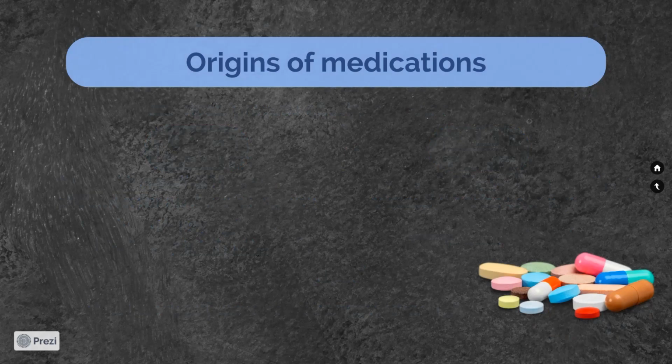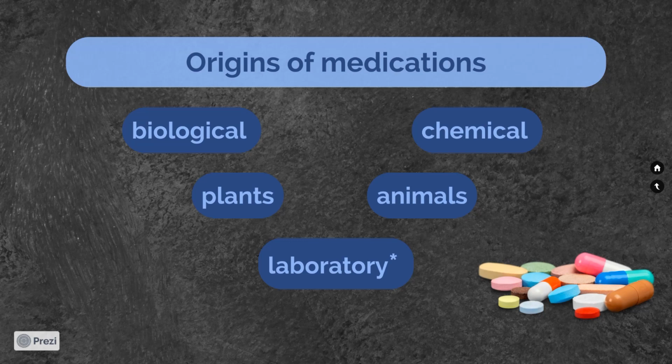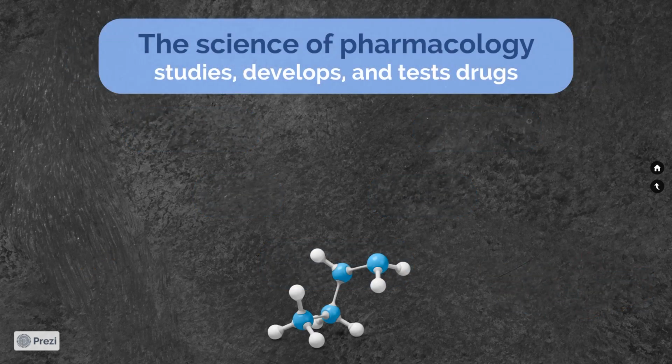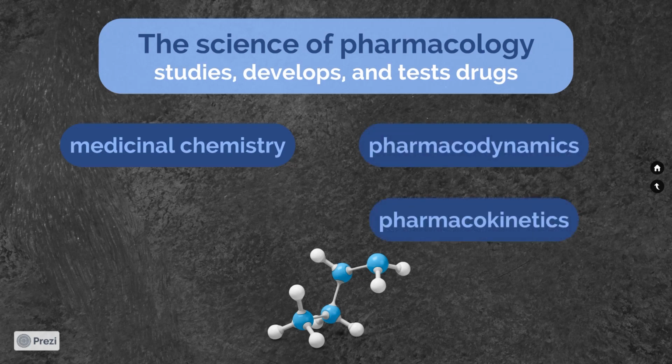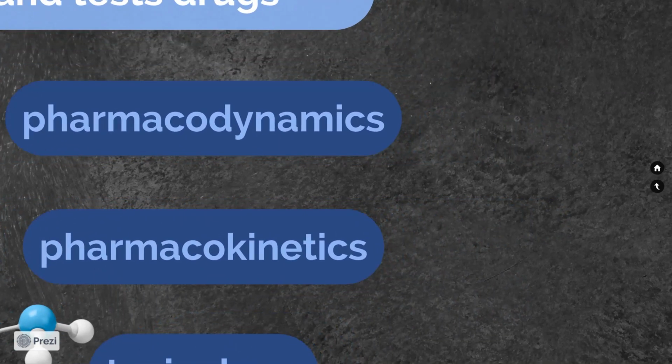Medications can be of biological or chemical origin and can come from plants and animals, or be synthesized in a laboratory in British English and laboratory in American English. The science of pharmacology studies, develops, and tests drugs, and it is subdivided into several fields, such as medicinal chemistry, pharmacodynamics, pharmacokinetics, molecular pharmacology, chemotherapy, and toxicology. They are described in figure 19 after the text, but let's talk about the difference between pharmacodynamics and pharmacokinetics.